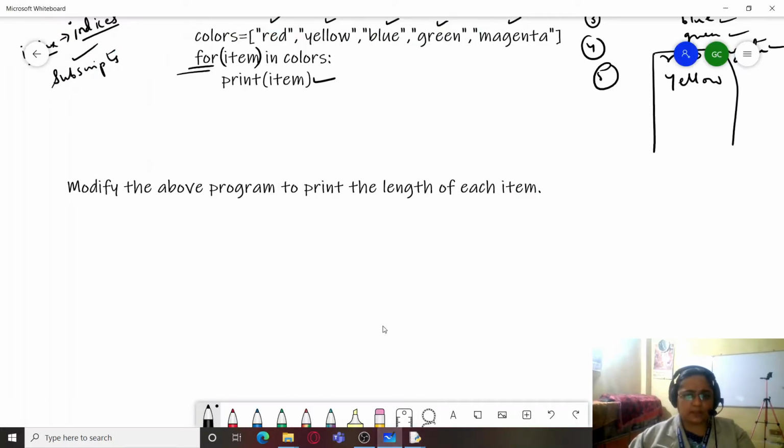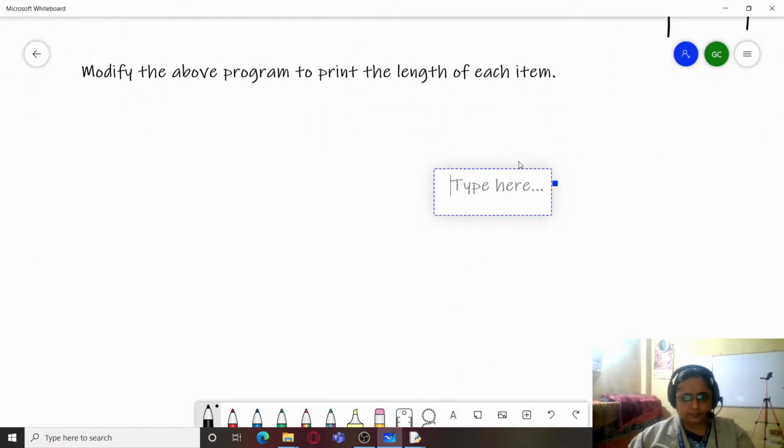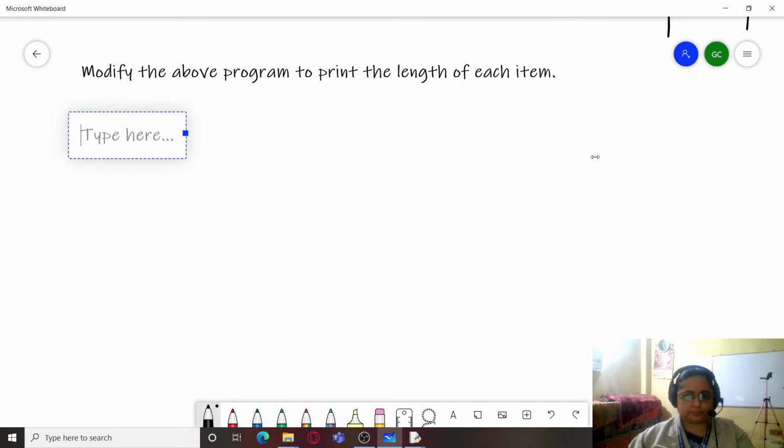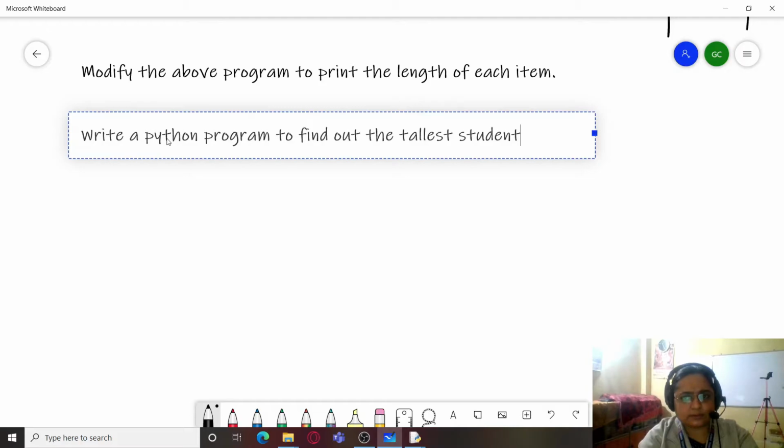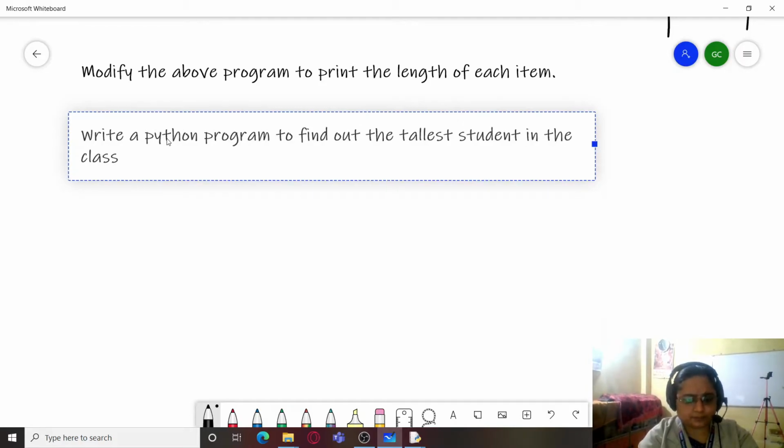Let's try to solve another program using this. Write a Python program to find out the tallest student in the class. The heights of all students are already given below.